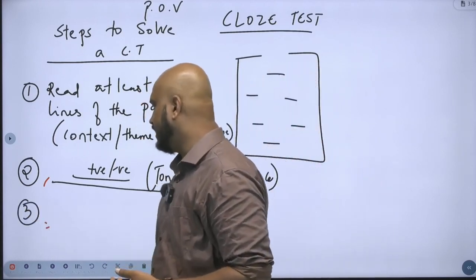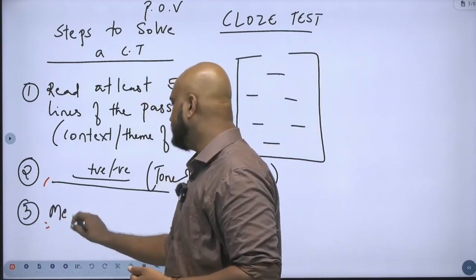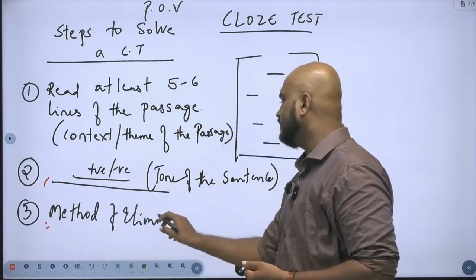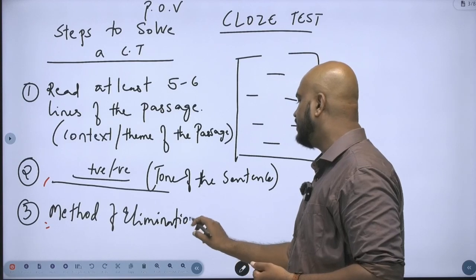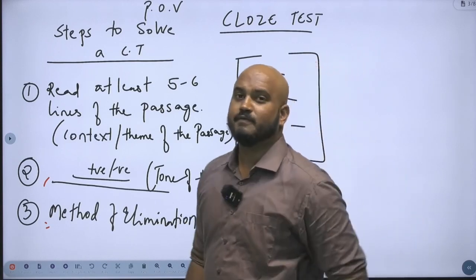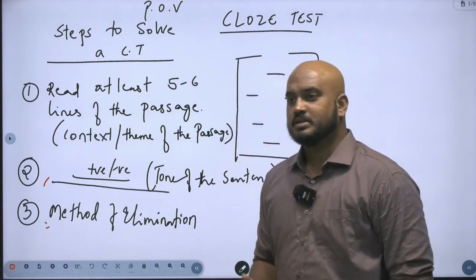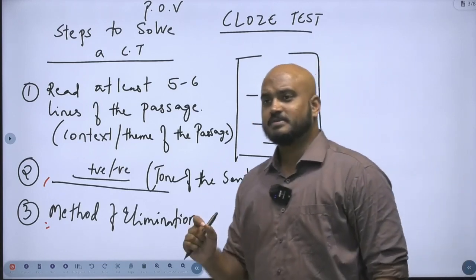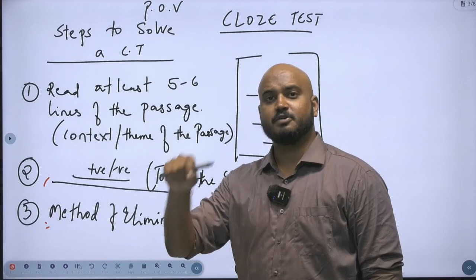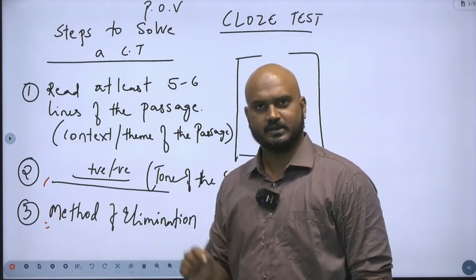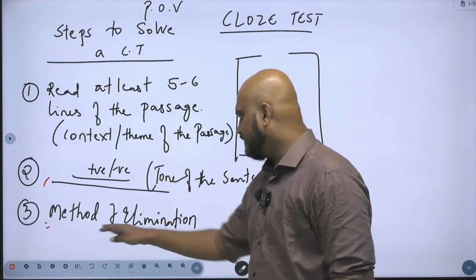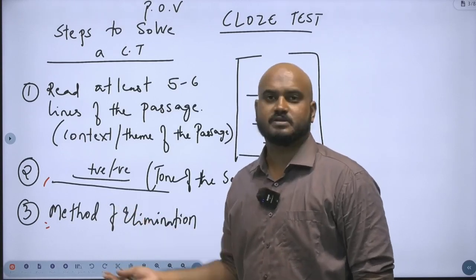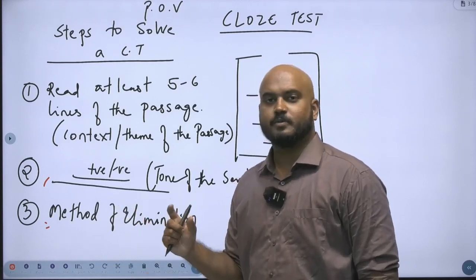The third important thing, guys, is method of elimination. This is something that you have to do. A lot of smart people do this if they are very confused about something. What is method of elimination? Suppose you are given 5 options, because for each blank there will be 5 options. Sometimes in order to find the right answer, first we need to figure out what the wrong answers are. In order to find the right answer, we first eliminate the obvious wrong answers, because there are certain options which are very confusing.